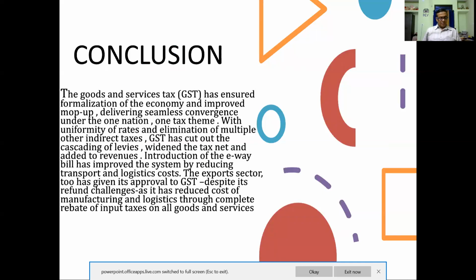On 20th September 2018, at the 31st meeting, among other things, the GST rates were revised with the rates as follows.